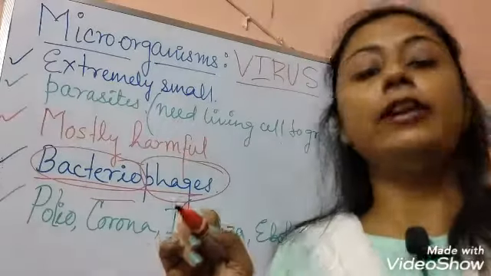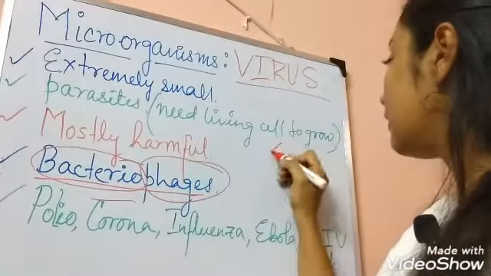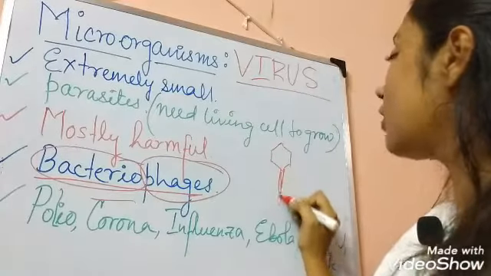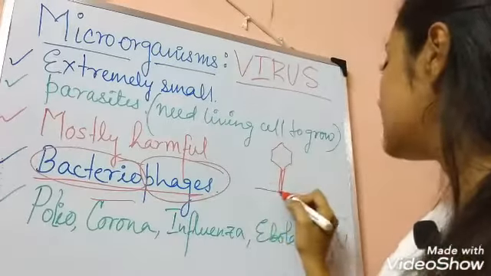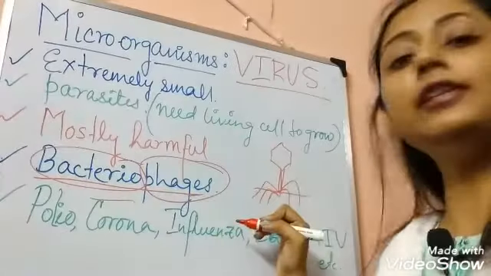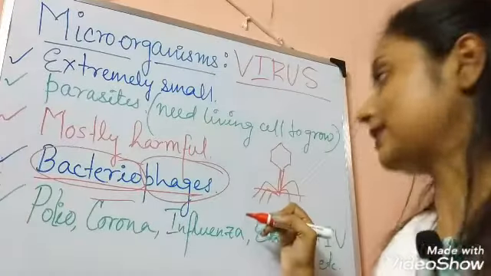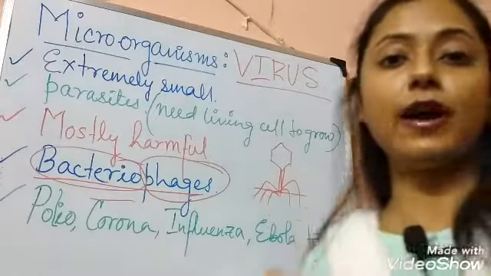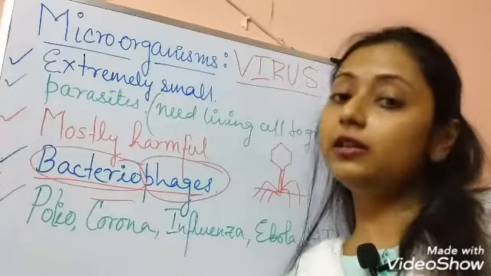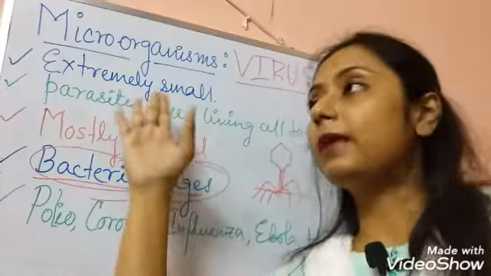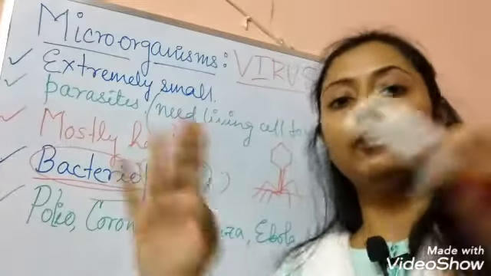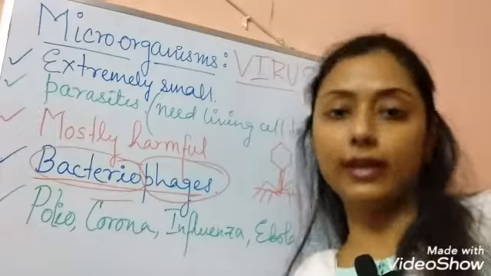It has a very interesting structure: a hexagonal head, an elongated body and some basal rod-like filaments. Isn't it a very interesting structure? Yes. So these are the phage viruses that can attack a bacterium. So bacteria are also affected by viruses. So these are mostly harmful and very deadly for the whole environment and all living organisms.